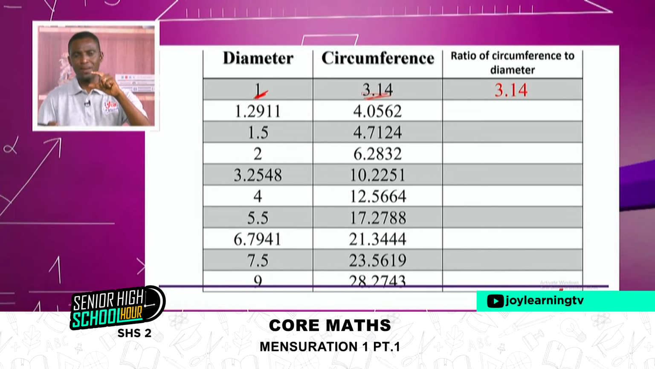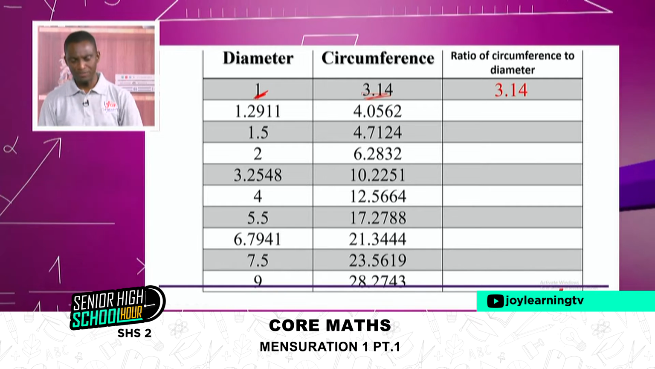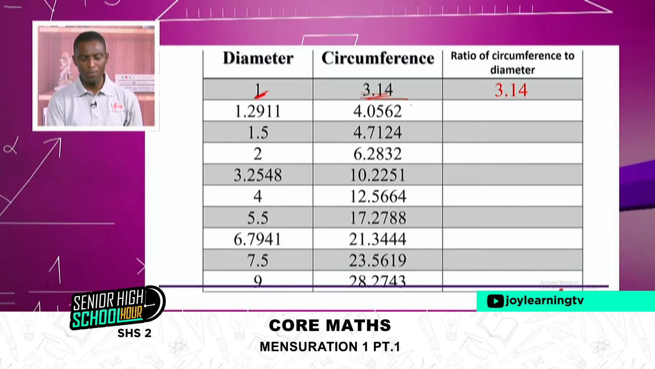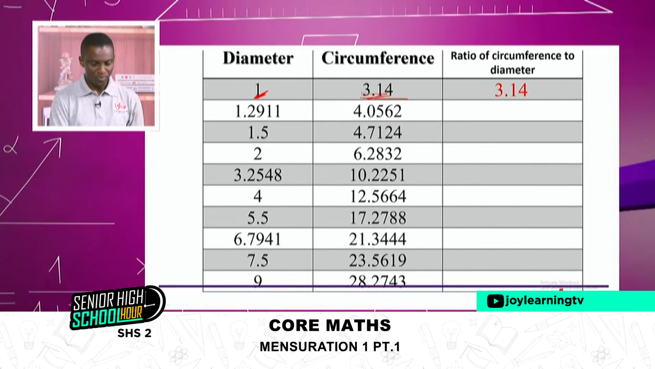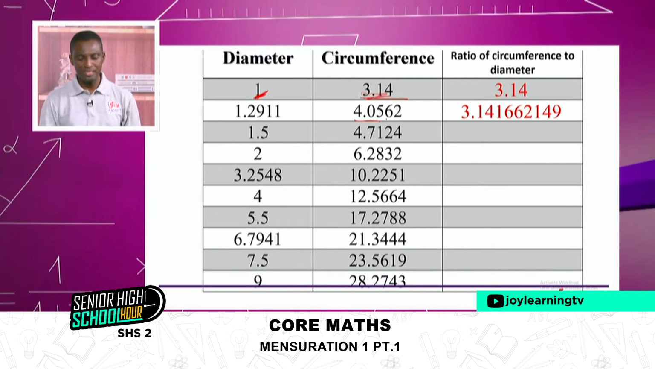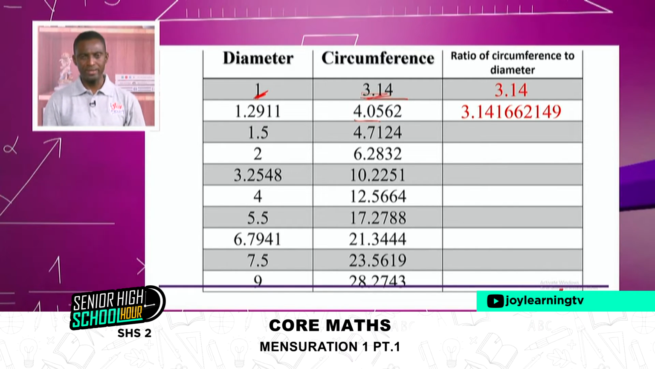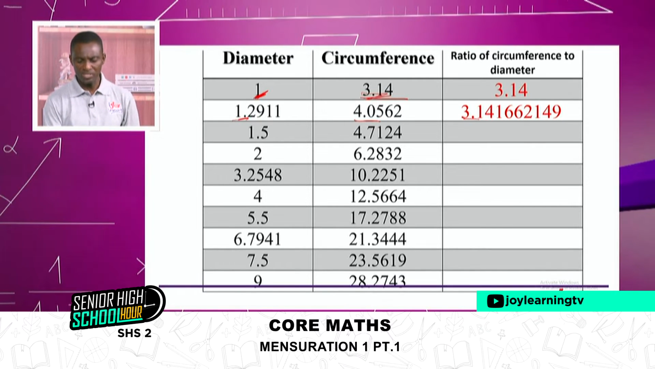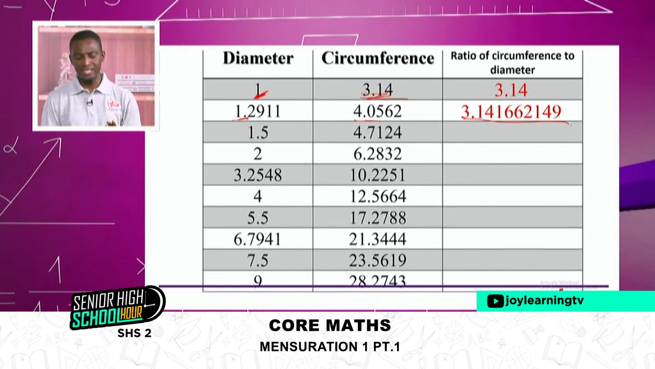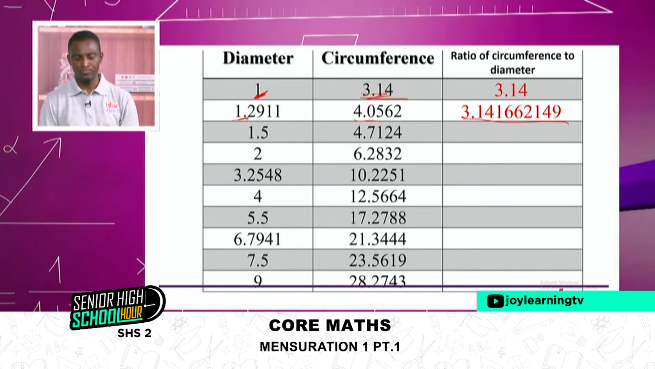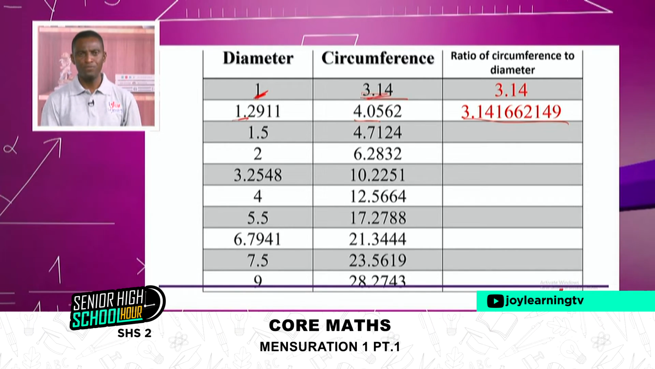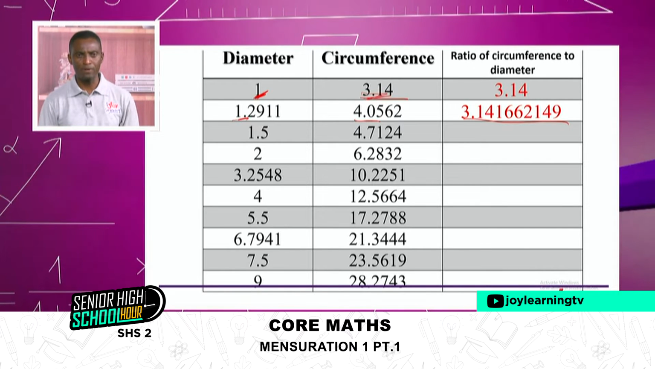Divide the circumference by the diameter. You observe something, and that's what I'm doing here. So when I divide the 3.14 by 1, I'll still get 3.14. Then I divide 4.0562 by the diameter, which is 1.2911. This was the result, and this was the calculator answer, because a calculator can give you, I think, only 10 digits. If you try to open it up to a bigger number of digits, you can see more numbers.